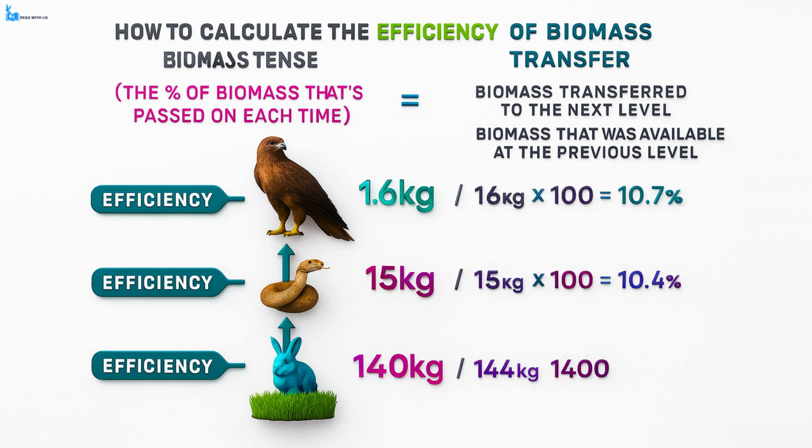Similarly, if the biomass transferred from snakes to hawks is 1.6 kilograms and the total biomass in the snake population is 15 kilograms, then we divide 1.6 by 15 and multiply the result by 100 to get an efficiency of 10.7%. This consistent loss at each level explains why food chains usually have only 4 or 5 trophic levels, and why the amount of energy and biomass available to top predators is so limited.